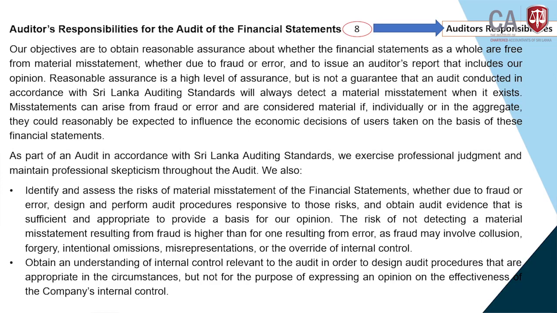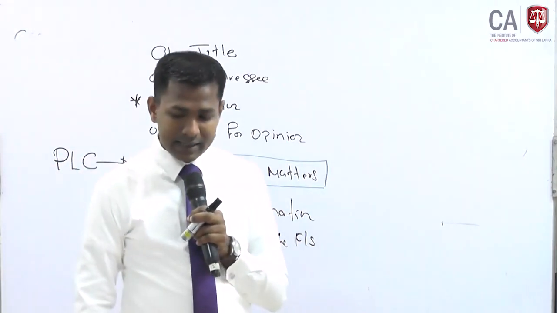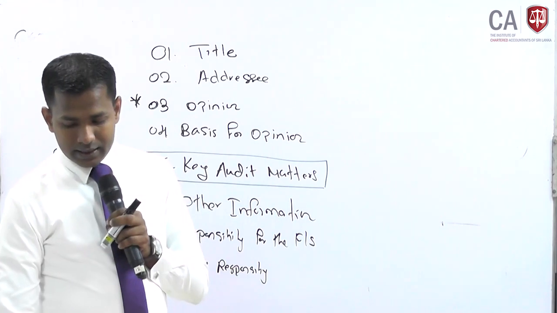That is our main objective. On top of that, how the audit is to be conducted, what the limitations are, all other circumstances which the auditor should safeguard, and all the things the auditor cannot do are discussed in this particular paragraph.